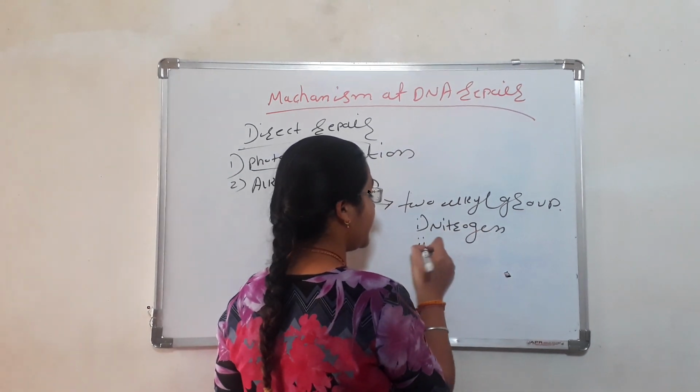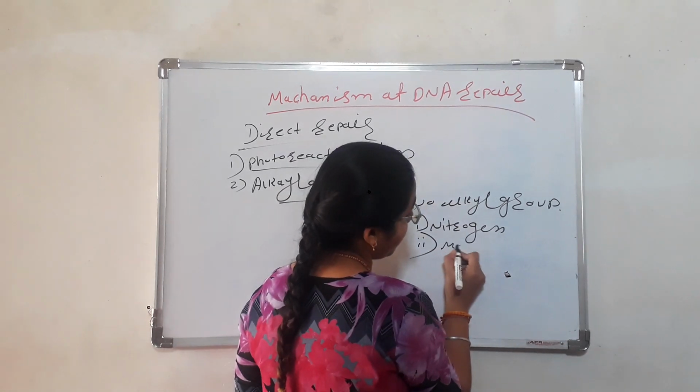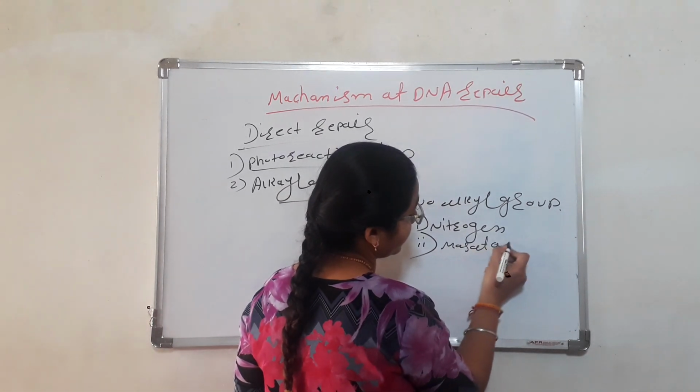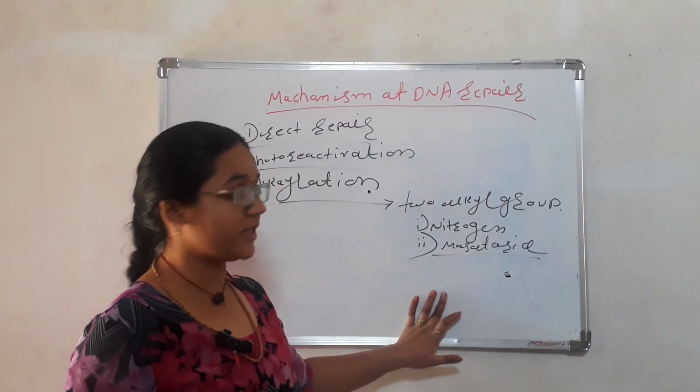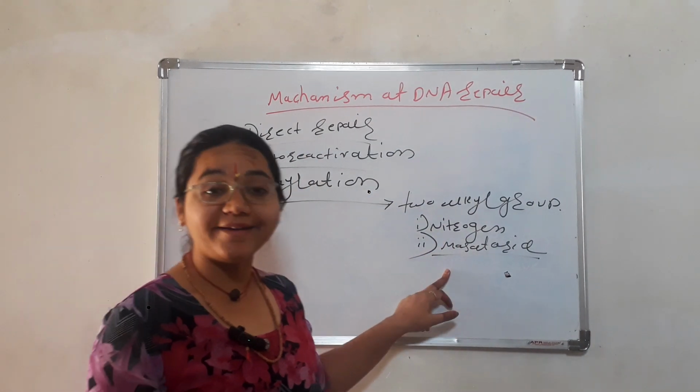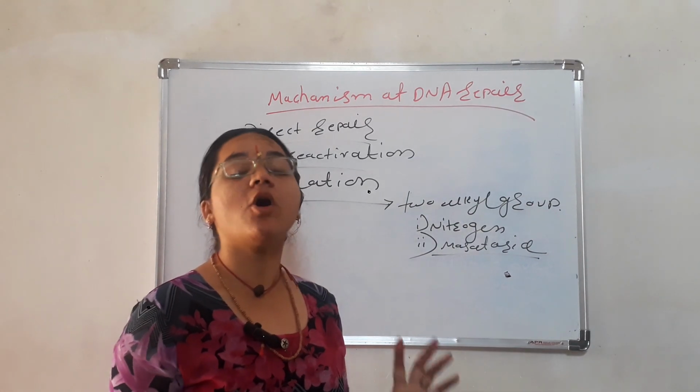Both are involved in the alkylation process, meaning both react with the damaged base pairs or nucleotides, and they are completely removed and denatured by this process, okay. So this is the alkylation process.